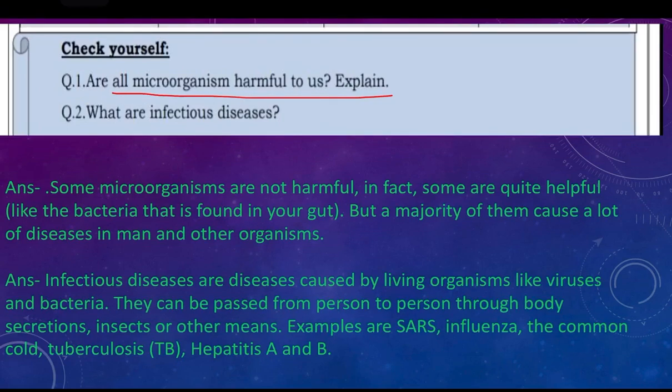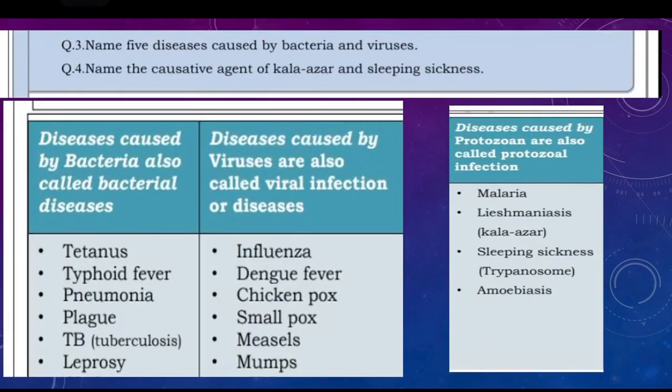What are infectious diseases? Infectious diseases are diseases caused by living organisms like viruses and bacteria. They can be passed from person to person through body secretion, insects or other means. Examples are SARS, influenza, common cold, tuberculosis, hepatitis. Name 5 diseases caused by bacteria and 5 by viruses. So you can write from this 5 diseases from bacteria and 5 by viruses.